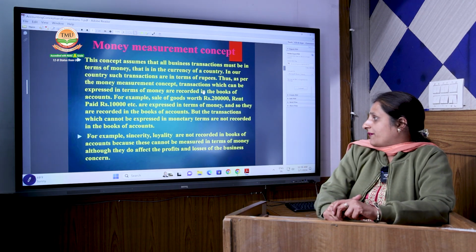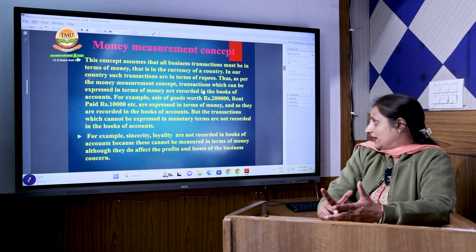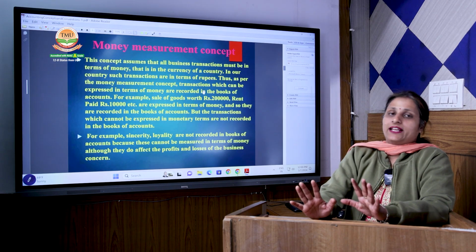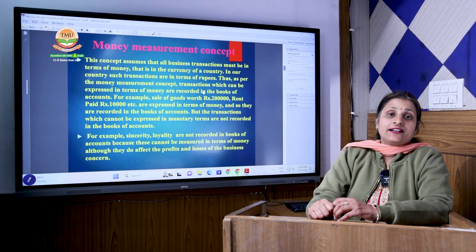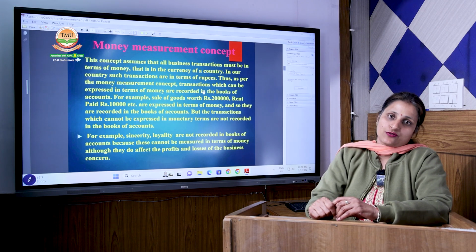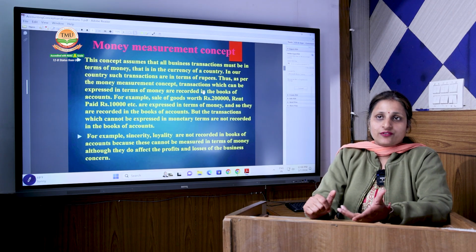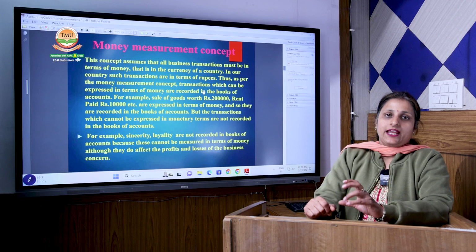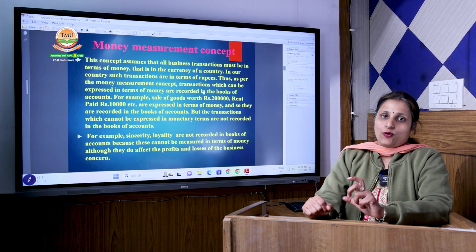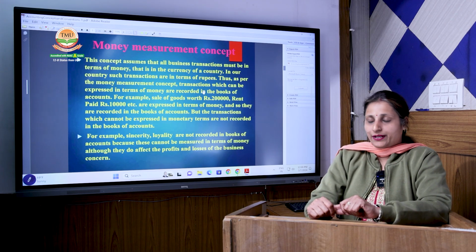For example, sincerity and loyalty, we don't record in our accounting books because these don't affect the profit and loss of the business organization. So the transactions which are concerned with our profit and loss, in which money has been given or taken, only those we record in our accounting books.